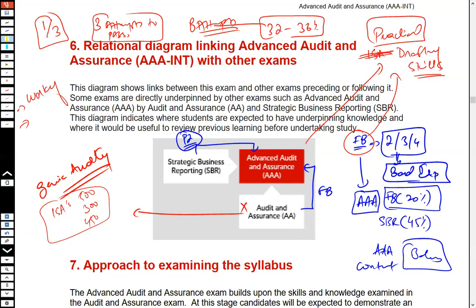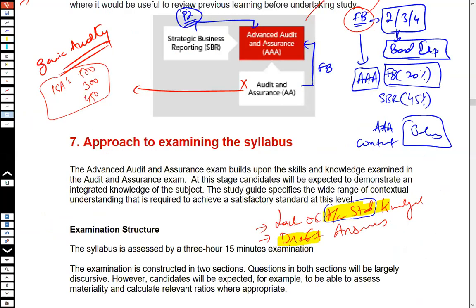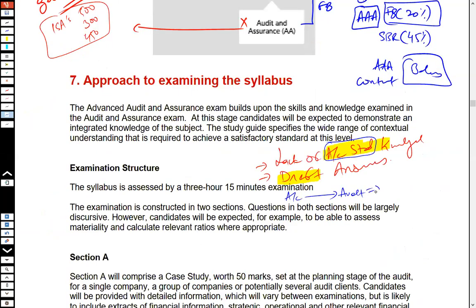Always remember, the audit starts once the accounting ends. So if you are not good at accounting, you cannot be a good auditor, because you are checking whether the financial statements are prepared in accordance with IFRS or not.